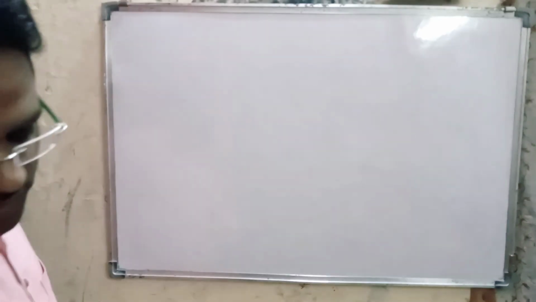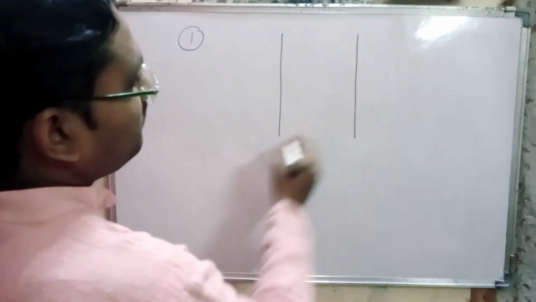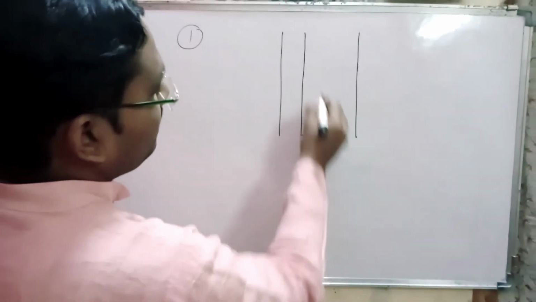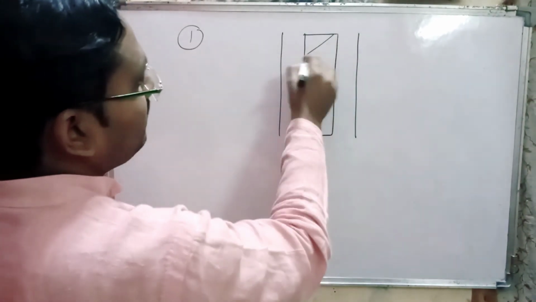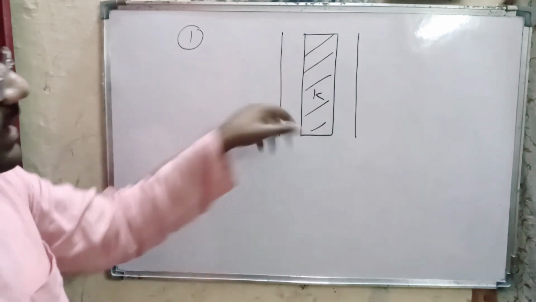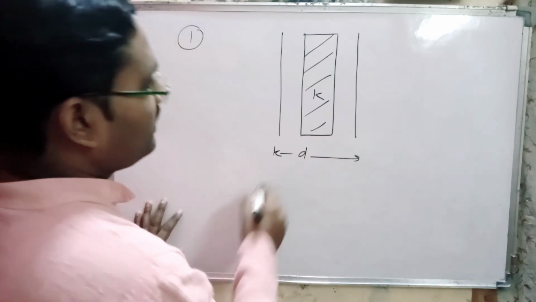Now we discuss some numericals in the PDF. In numerical 1, there is a parallel plate capacitor and there is a dielectric. The dielectric constant of this dielectric is K, and this is the separation D between the plates of the capacitor.